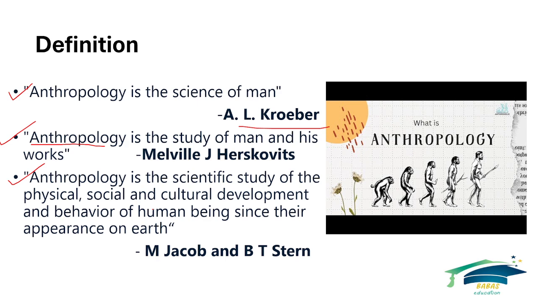So this is the basic concept of M. Jacobs and B. J. Stern. Since human beings were created on Earth, it is the scientific study of physical, social, and cultural development. They defined three basic concepts on the development of human beings. Many anthropologists, sociologists and social anthropologists define it from various angles, covering various processes.